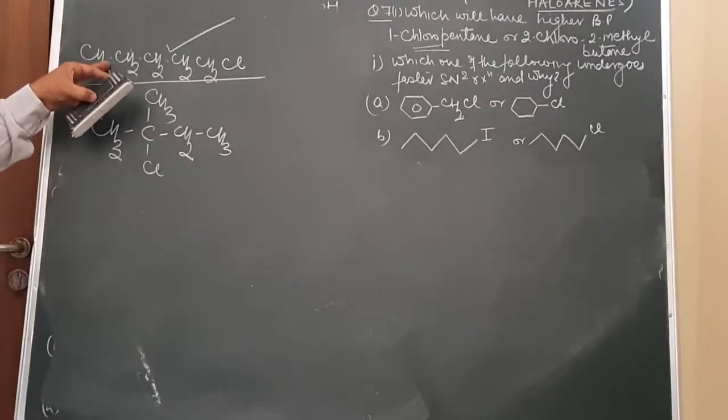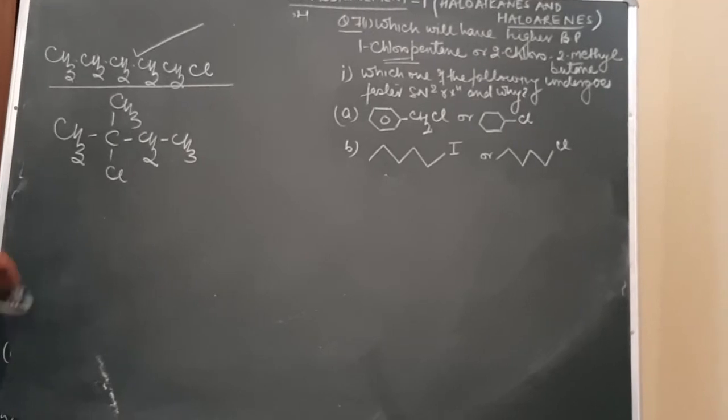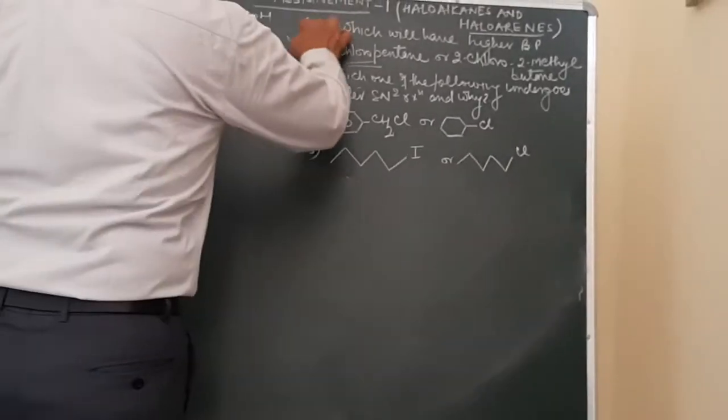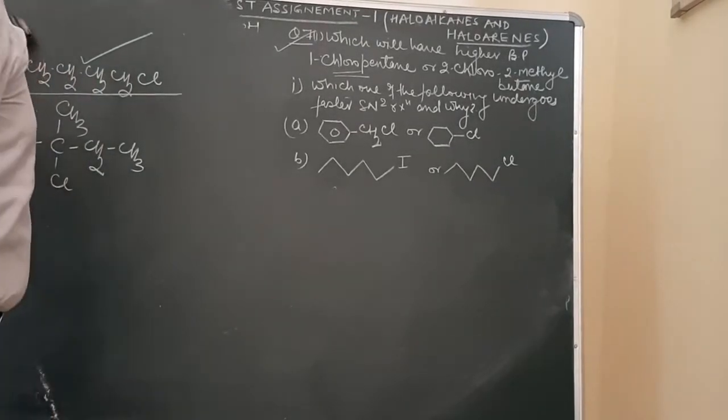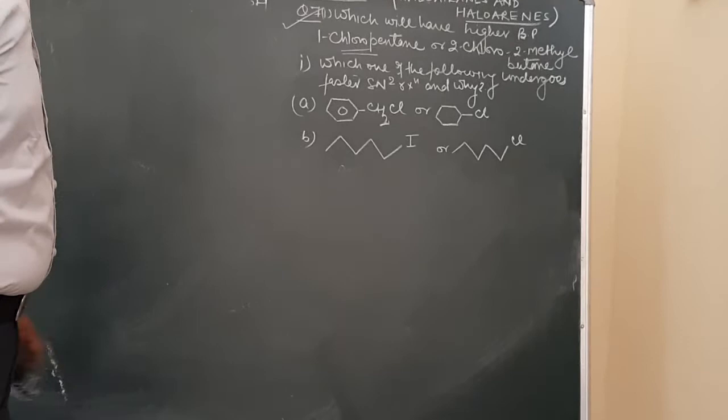Why? Because boiling point is directly proportional to van der Waals force of attraction and van der Waals force of attraction is directly proportional to surface area. So this question must be clear. Now let us come to the next question. Which of the following undergoes faster SN2 reaction?